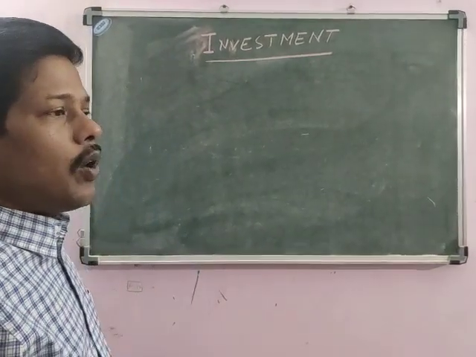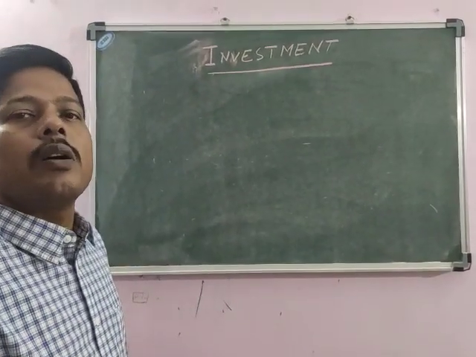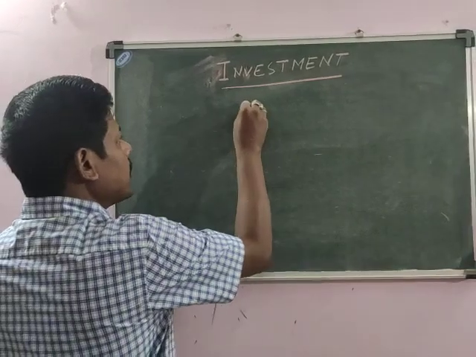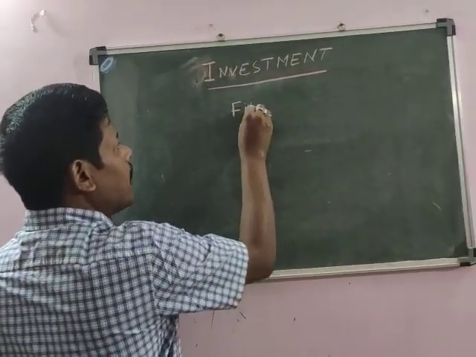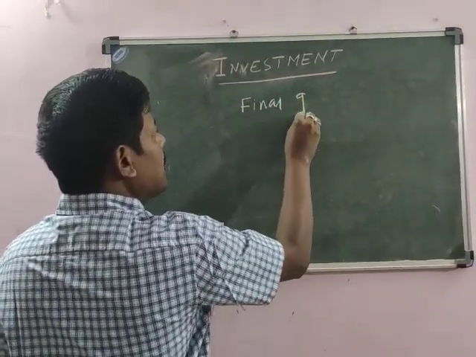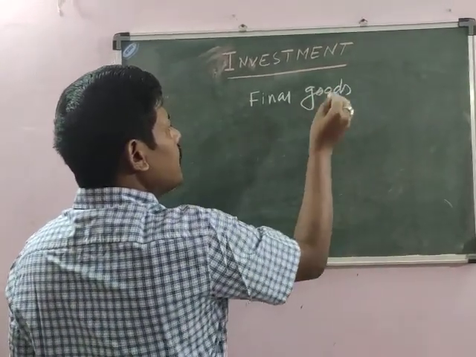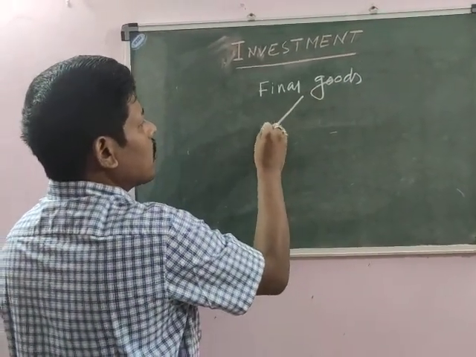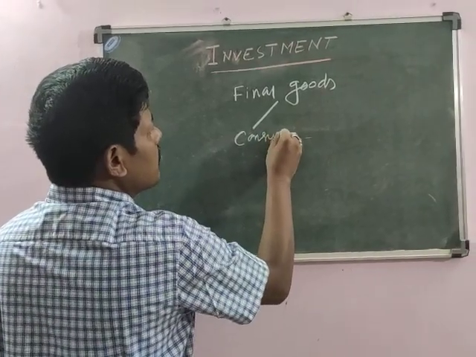First thing, why does the concept of investment come? All of you know that in our earlier class I already told you that final goods are meant for either consumption or investment.